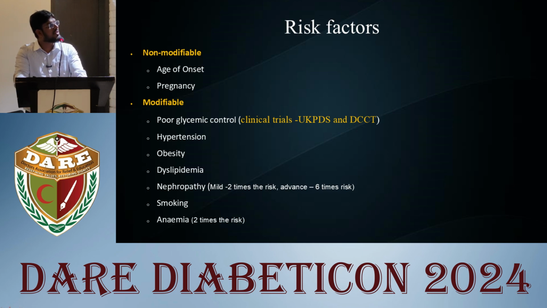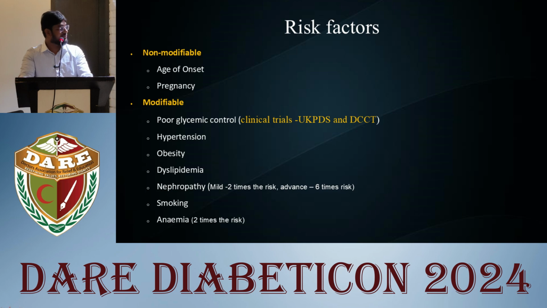Among the modifiable risk factors is poor glycemic control, which is evident in landmark clinical trials like the United Kingdom Prospective Diabetes Study and the Diabetes Control and Complications Trial. These have clearly shown the importance of strict blood sugar control, which rapidly slows the progression of diabetic retinopathy and severe vision loss.